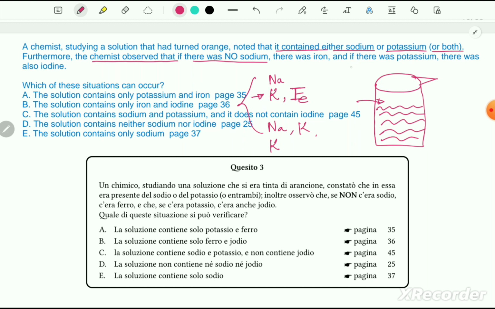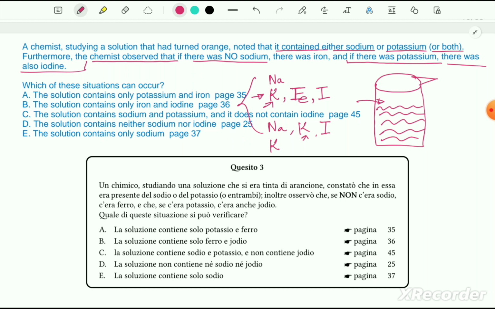Okay, let's read furthermore. If there was potassium, there was also iodine. Now take a look. Here we have potassium, here also we have potassium. So we can put simply iodine, because iodine only can be there if there is potassium.